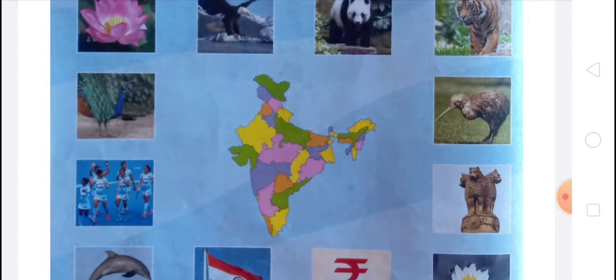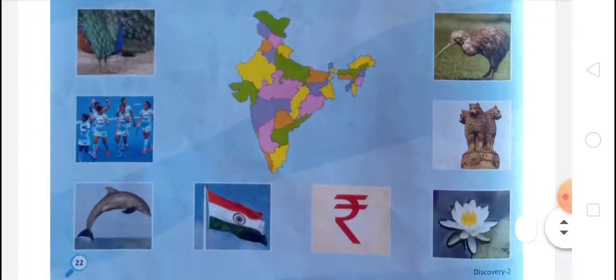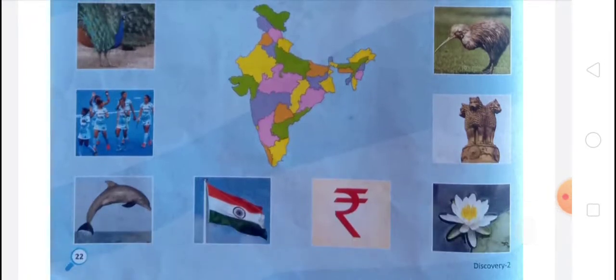Okay. Next, there is water lily. Water lily is not a national symbol of India, so you do not match it from the Indian map. And next, there is national currency, given as the sign of rupee. The rupee, currency code INR, is the official currency of India.